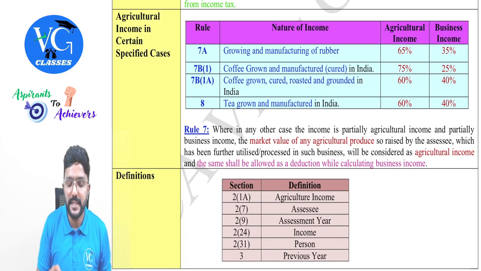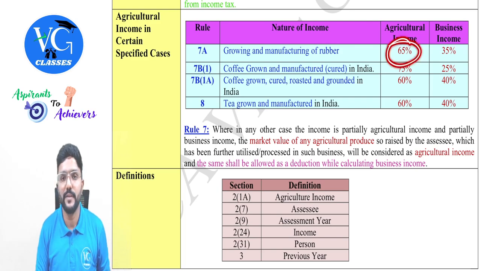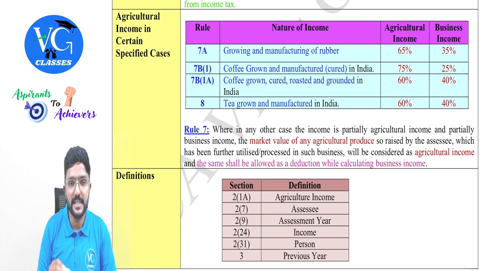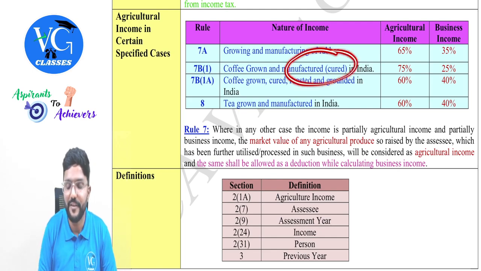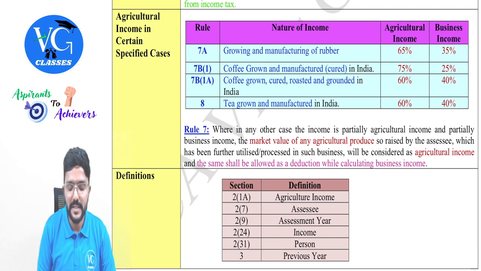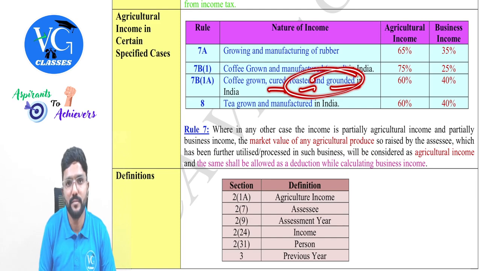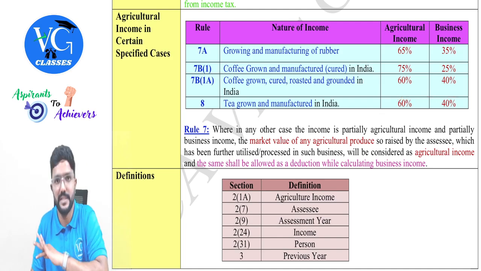If the assessee is engaged in growing and manufacturing of rubber, 65% of the income will be considered agricultural and 35% will be business income. Whereas if the assessee is engaged in growing coffee and manufacturing, which includes only the cured part, the ratio is 75-25. What if the assessee is growing coffee, cured, roasted and ground? This is extra here, more of manufacturing. So that is why the ratio is 60-40, more of business.